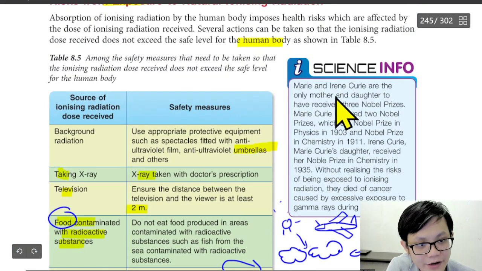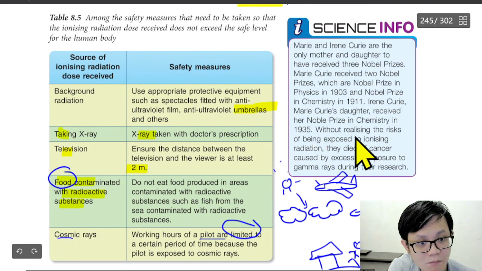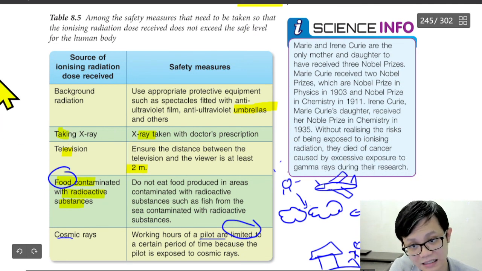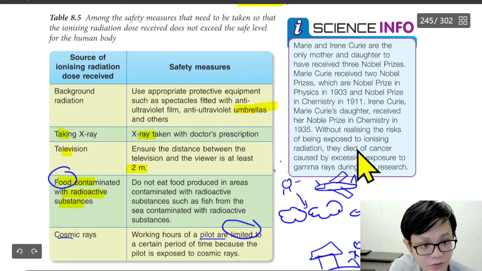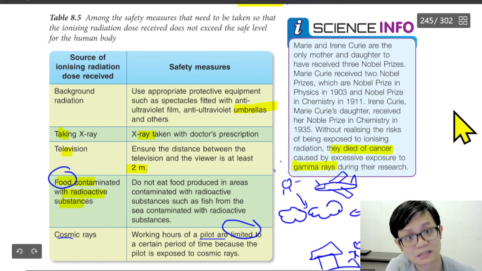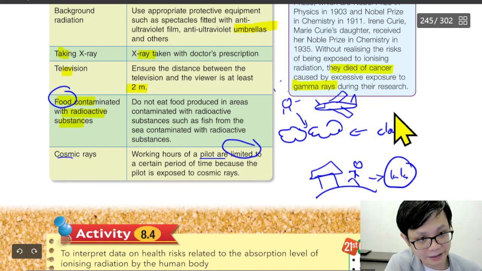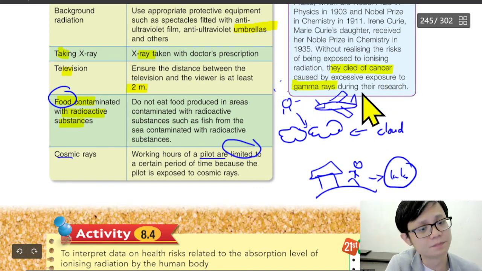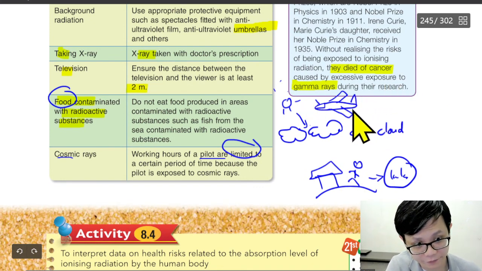Okay. Marie and Irène Curie are the only mother and daughter to have received the Nobel Prize. Marie received 2 Nobel Prizes in physics, the one that figured out radiation. Irène Curie, the daughter, received her Nobel Prize. Realizing the risk of being exposed to ionizing radiation, you can see, because both of them died of cancer due to the gamma ray. So gamma ray is not healthy. As I mentioned many times, gamma ray can cause cancer. So we need to protect ourselves.